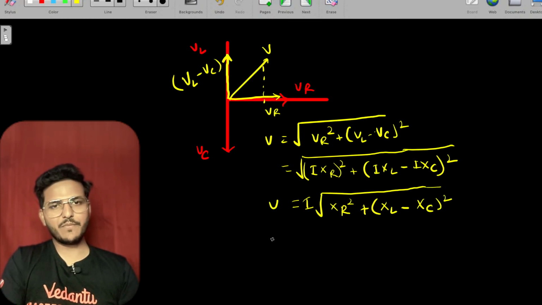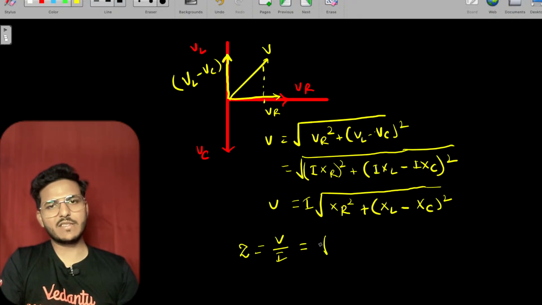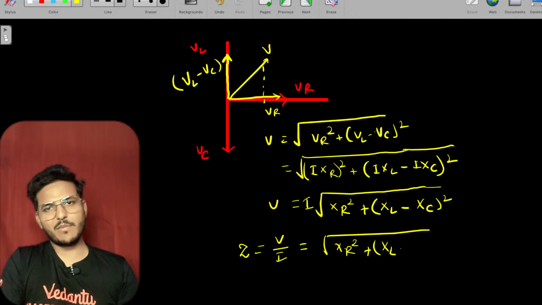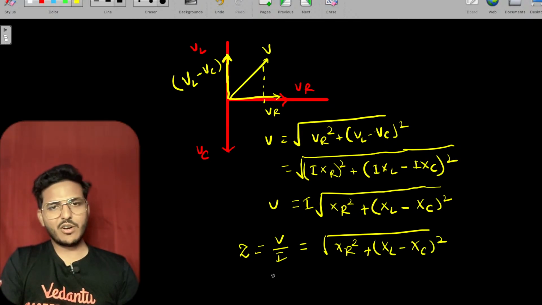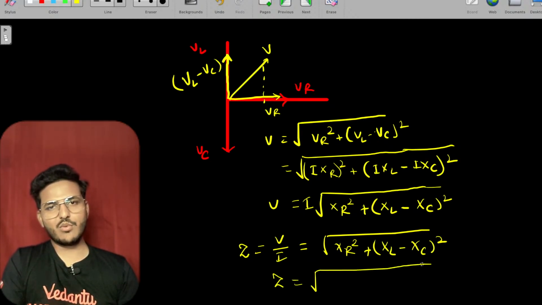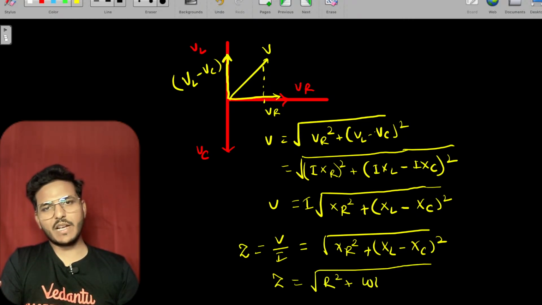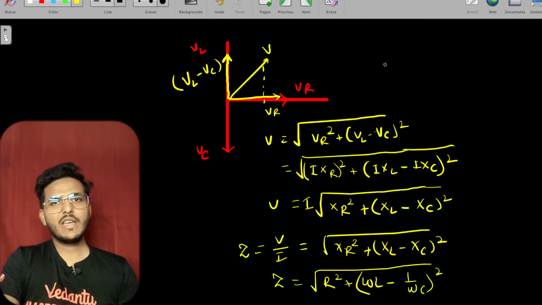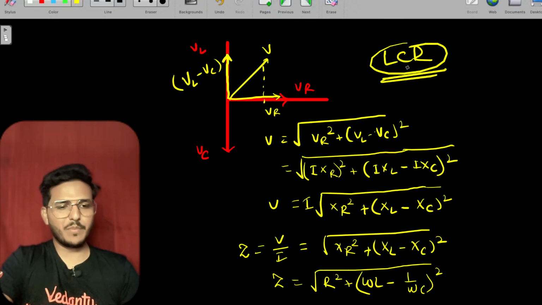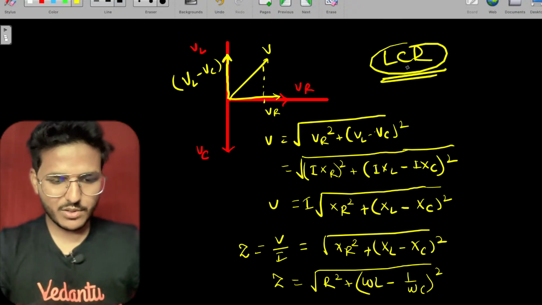Putting V upon I, which is also called Z, that is impedance, Z equals under root of XR square plus XL minus XC square. Or you can say Z equals under root of R square plus omega L minus 1 upon omega C whole square. This is the impedance of LCR circuit. Okay.